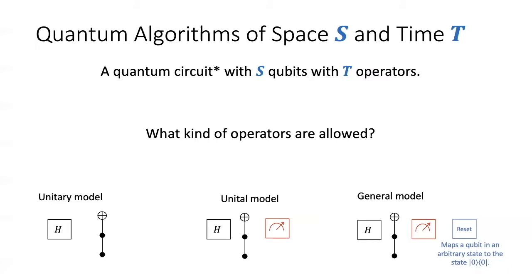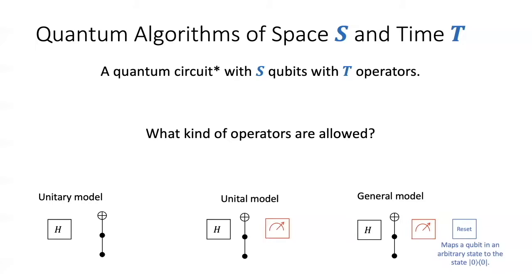Consider a model that can apply these operators and can additionally apply measurement. So these are algorithms where you can perform measurements during computation. We call this the unital model of computation. Finally, we have the most general model of quantum computation, where in addition to these unitary operators and measurements, you can apply a reset operator. So what is a reset operation? This is an operation that takes a qubit in an arbitrary state and maps it to the 0 state. Equivalently, it discards that qubit and gets a fresh qubit initialized to the 0 state.